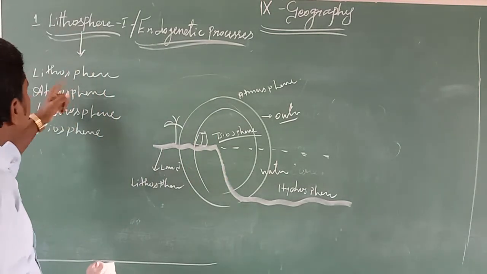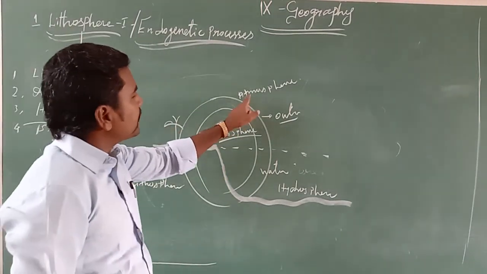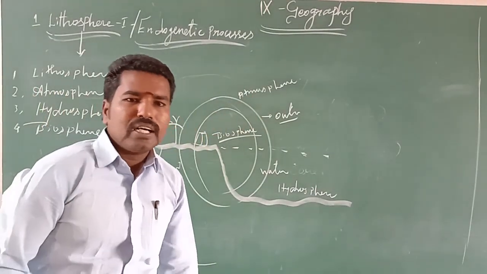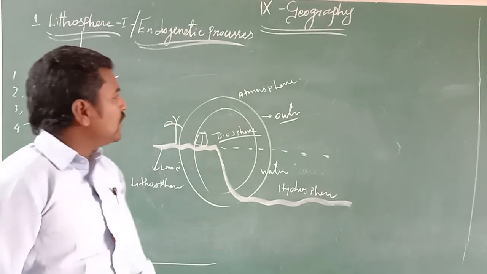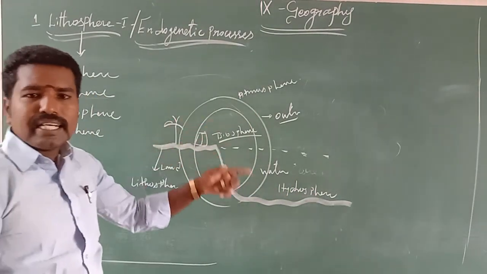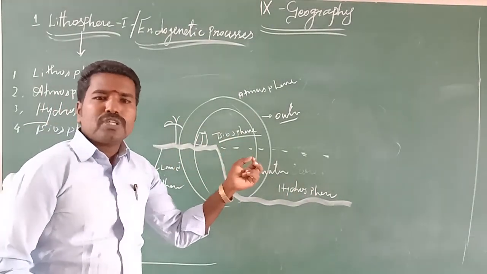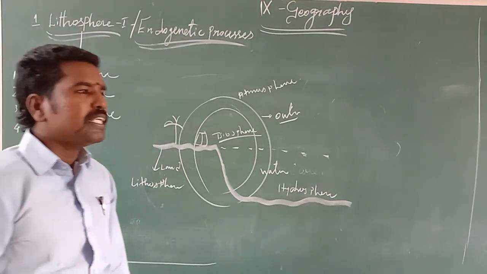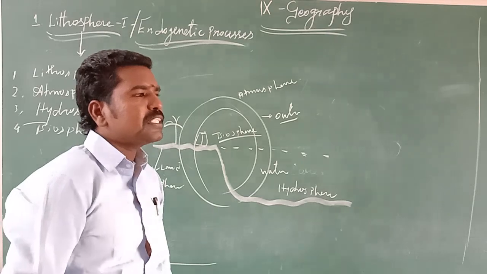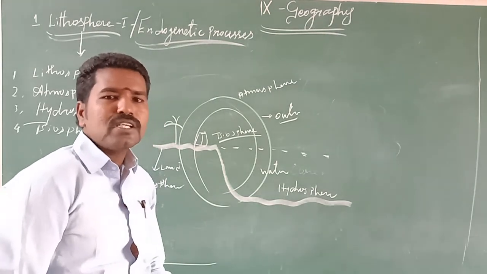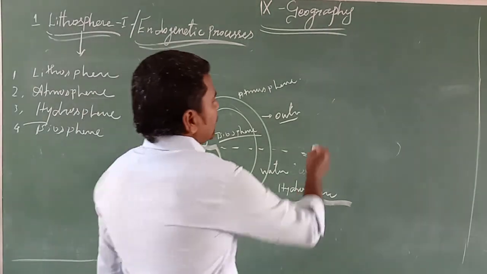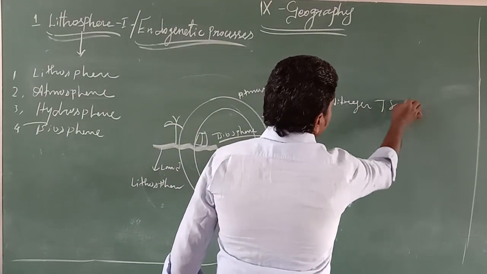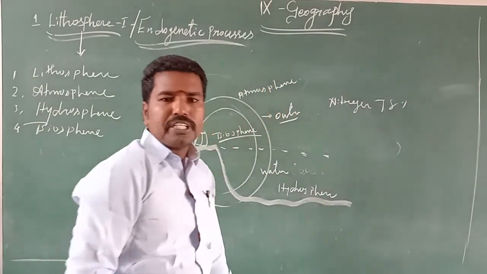Next, atmosphere. Atmosphere is a layer in which the earth is covered or wrapped by gases around the earth. The mixture of gases is called atmosphere. Atmosphere comprises various major gases, for example nitrogen 78%, oxygen 21%.